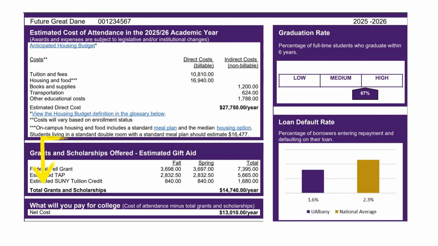Not every student will receive the same state and federal grants. The federal awards are largely based on a calculation from your FAFSA called an SAI, which we will cover in a moment. State grants would be determined by your state income tax reporting as determined by HESC. The section below displays grants and scholarships as well as the net cost. The net cost is made up of your direct costs minus your total for grants and scholarships.